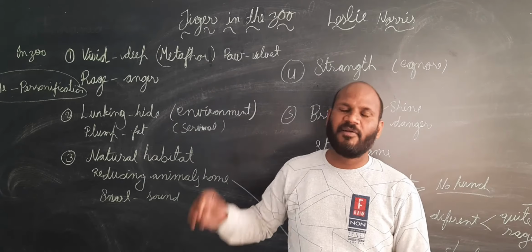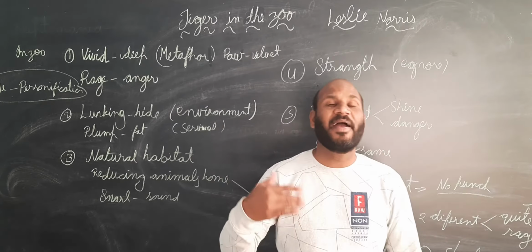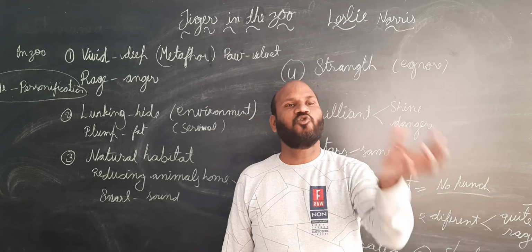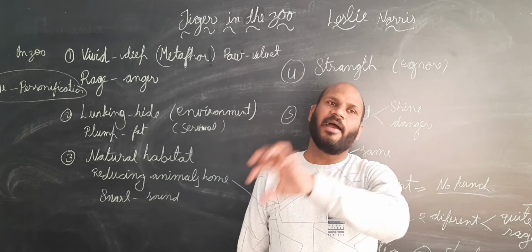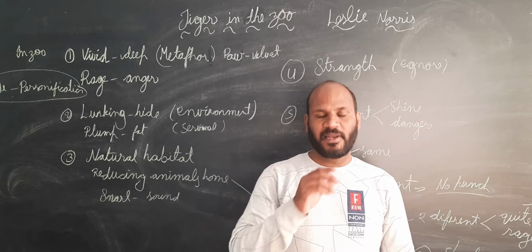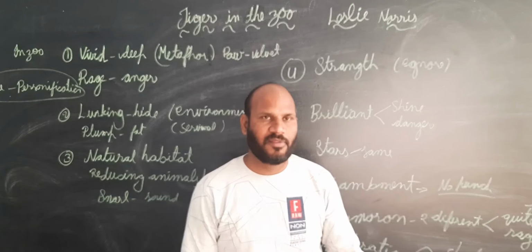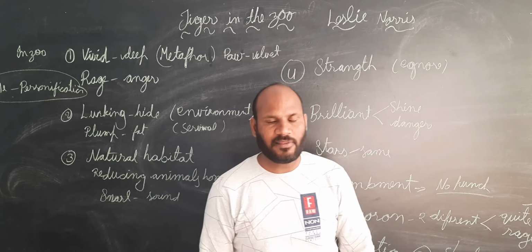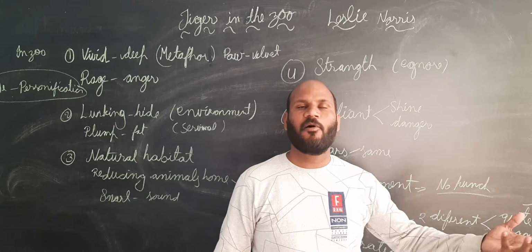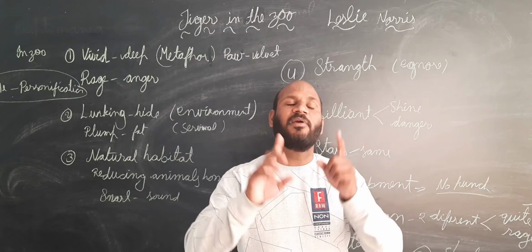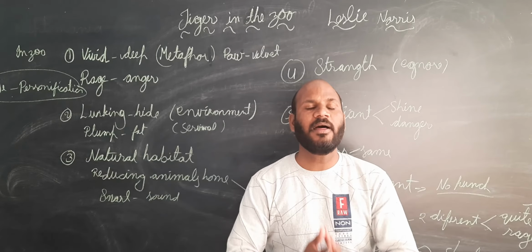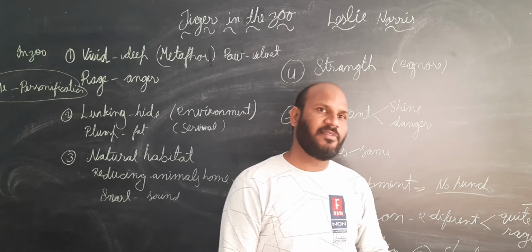The second thing we can see is metaphor. Metaphor is a comparison of something, of lifeless to living, meaning living and non-living things are shown together in a comparison. What comparison is shown here? The tiger's paws, the bottom part of the legs, are compared with velvet. The velvet is a non-living thing, the tiger's paws are a living thing. The paws are as soft as velvet. It means it's a metaphor. So 2 poetic devices we have taught.